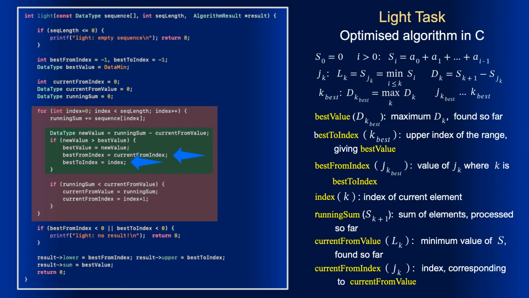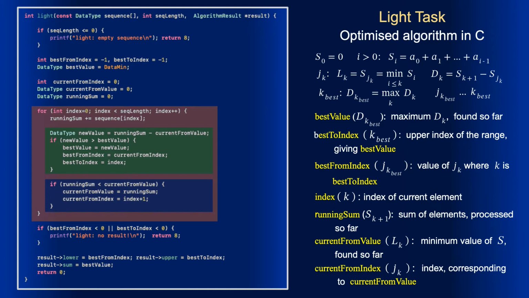The second operation in the loop is updating the current from value, which is the minimum running sum, and the corresponding index. So, if the current running sum is less than the current from value, we update the current from value and the current from index, where because of the shift in the index of the running sum, we have to add 1 to the current index.